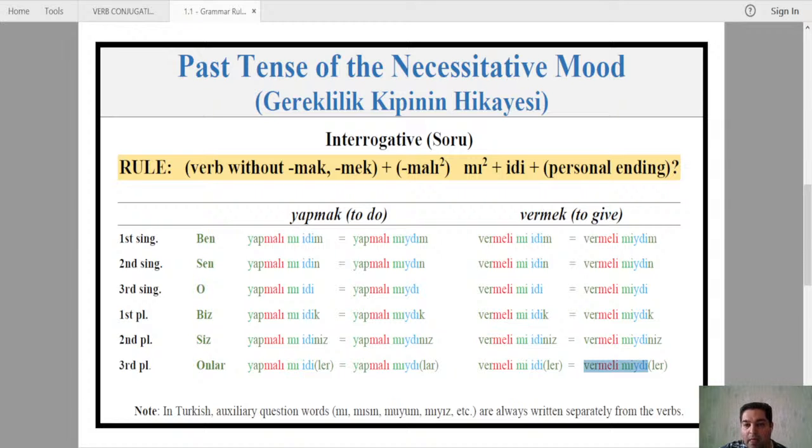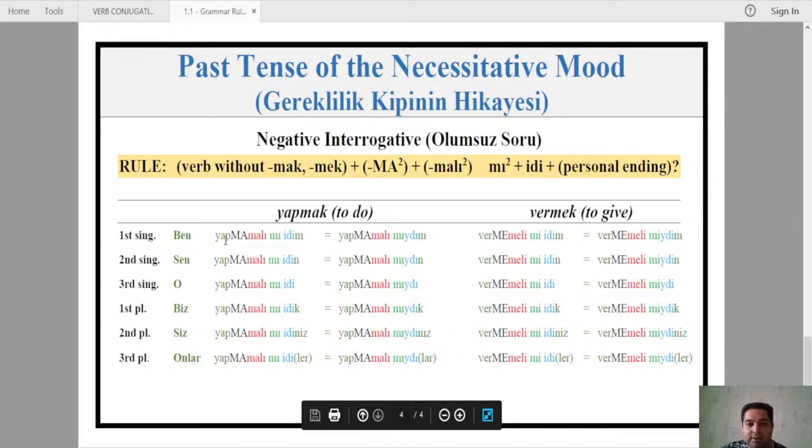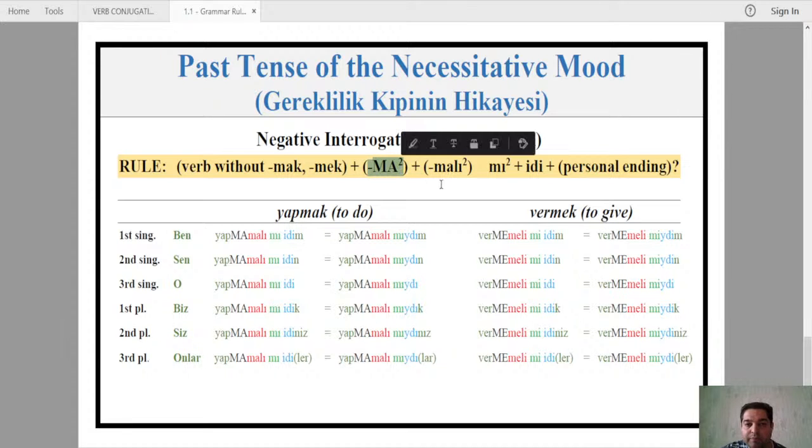Okay. And last we have negative interrogative, which is in this case we do have in terms of the rule, we have what? Verb root, right? Then negative ma me, negative suffix ma me. Then we have malı meli, that's why it's malı over 2, right? Then we have again mı mi, possible mı mi as a question word, auxiliary question verb. Then ed plus personal ending.